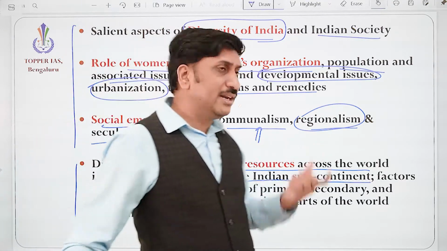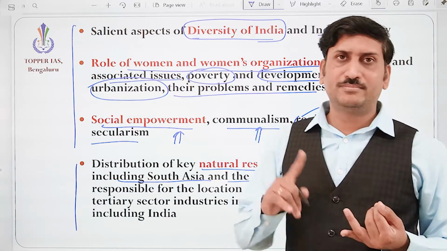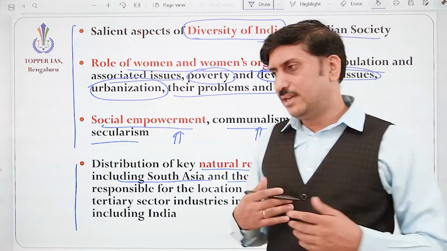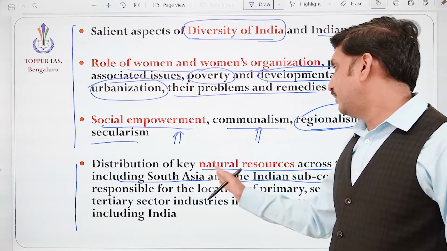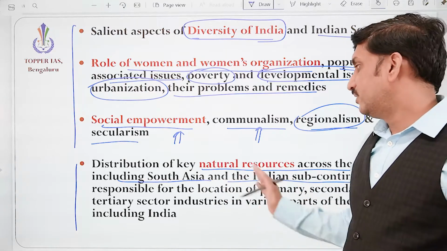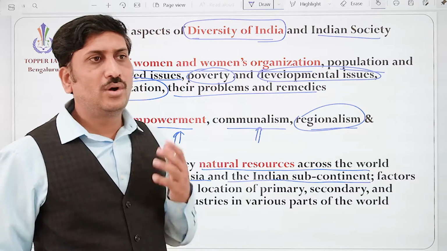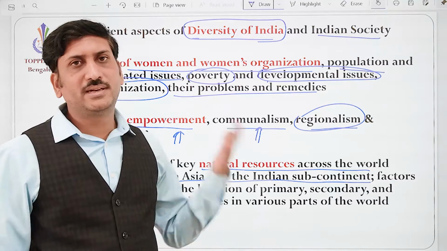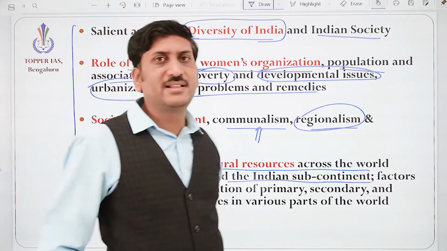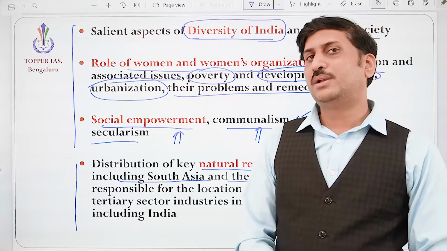So the availability of important natural resources, especially it may be gold, correct, because India imports a lot of gold, right? The distribution of key natural resources across the world, including South Asia and the Indian subcontinent. Fine. So in India, what minerals are available where? Where coal is available, where bauxite is available, where copper is available, where iron is available, where petroleum is available. Everything we should be knowing.